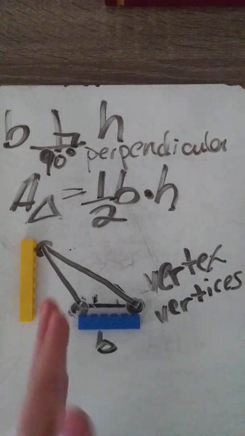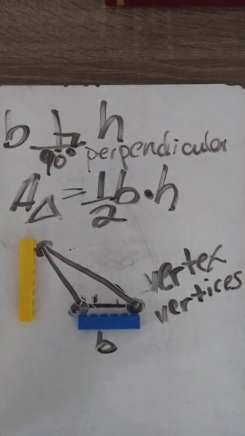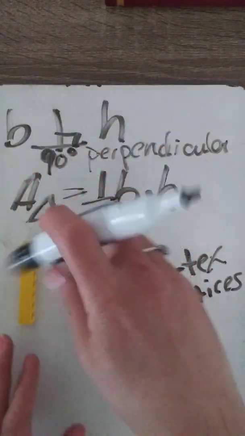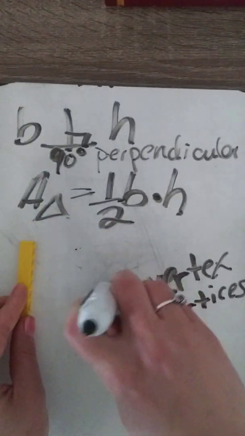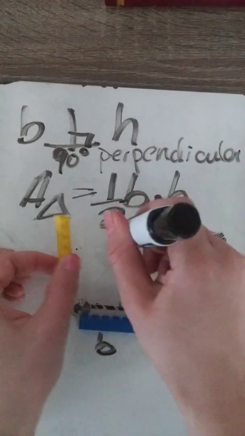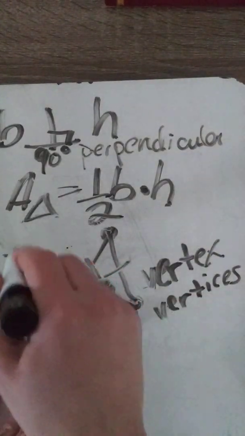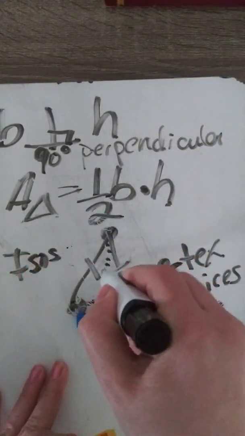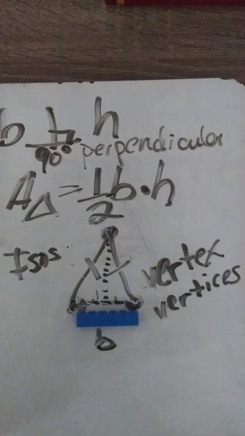So besides the height being part of the triangle and the height being outside the triangle, I could also have the height inside the triangle. So if I was to take this point attached to the top of my yellow brick and move it in here, I could make a different triangle with the same area. This one's more like a what kind of triangle? Let's say these 2 sides are the same. This would be an isosceles triangle. The height is, again, an imaginary line perpendicular to the base on the inside. And that's important.